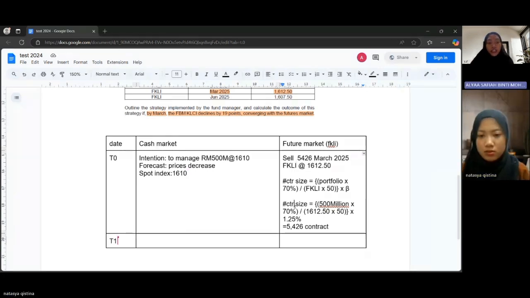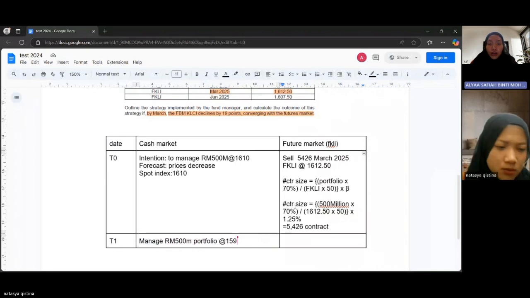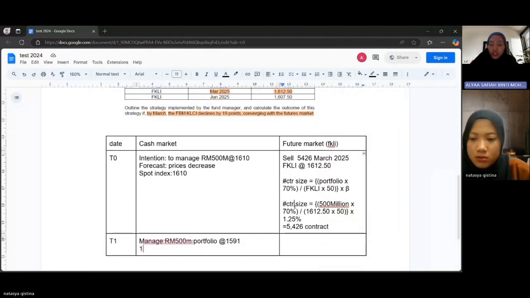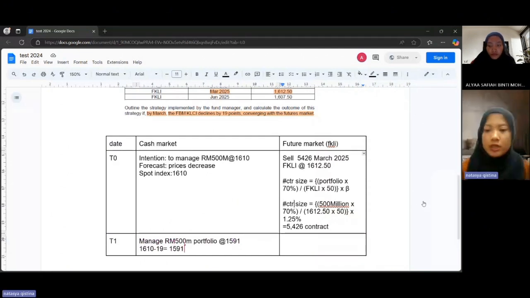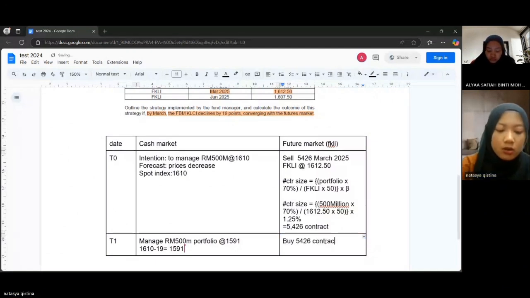In the cash market, the fund manager should manage, and here you need to write it as T1, the fund manager should manage the 500 million portfolio at 1591. I cannot use the March futures value, because the question already stated that the FBMKLCI declined by 90 points. So it means that you need to use the cash market at T0, 1610, minus 19, so the answer will be 1591. Next, we need to buy 5426 contracts of March 2025 FKLI.